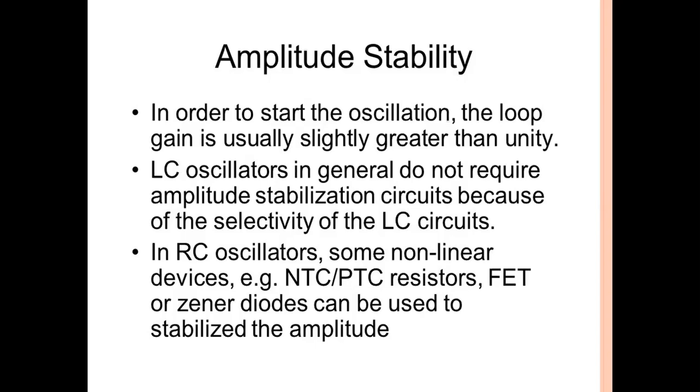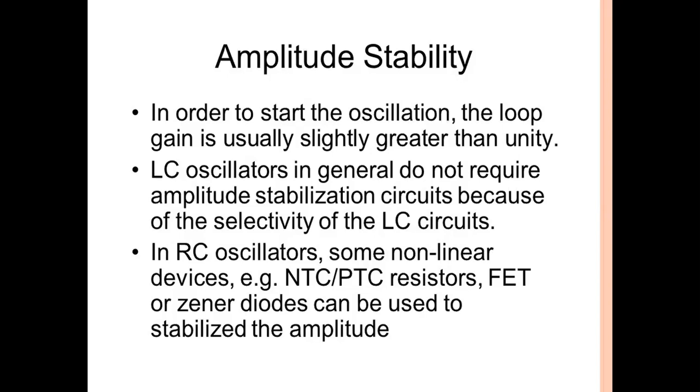Those oscillators are called LC oscillators. Because of the selectivity of LC circuits, we do not require any precautions or amplitude stabilization methods for LC oscillators.